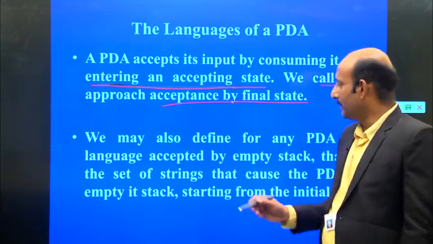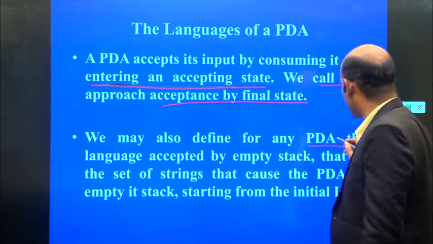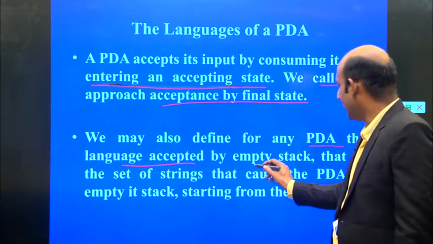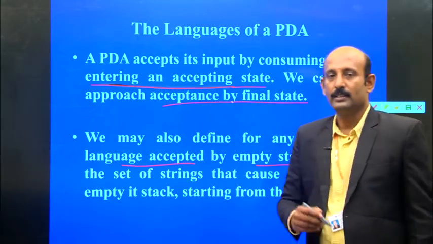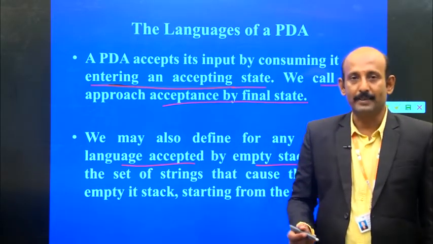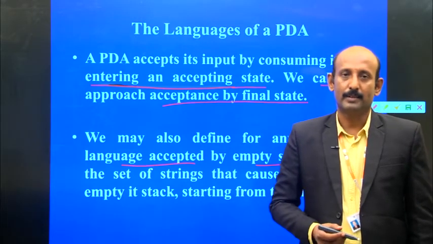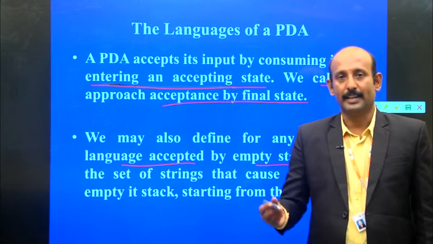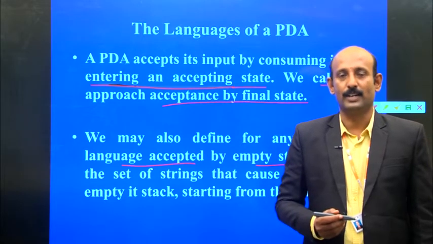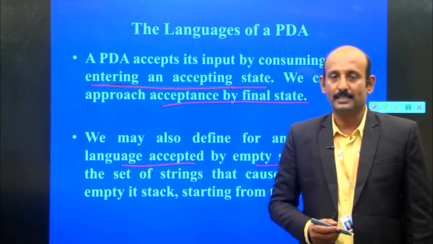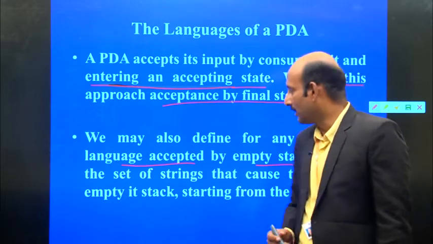Here we may also define for any push-down automata the language accepted by empty stack. If the stack is empty, then also we can call this as accepted by the push-down automata, or else if the input has become epsilon, that also we can call accepted by this push-down automata.